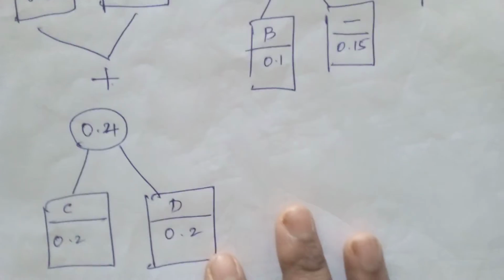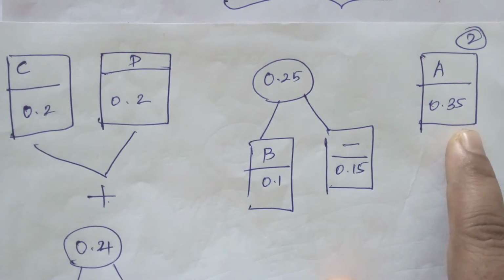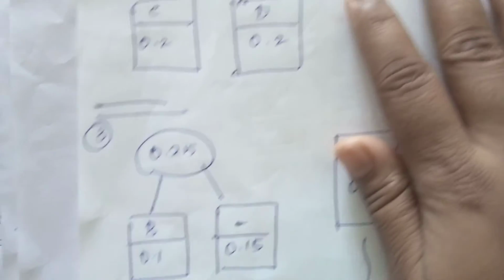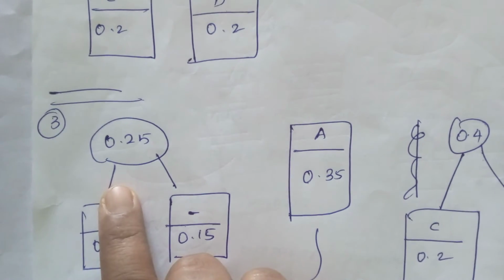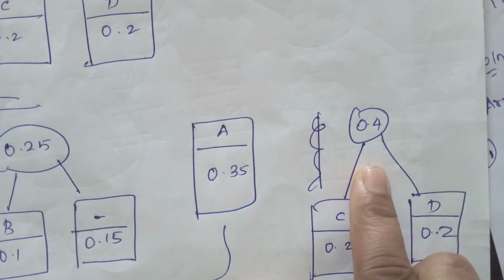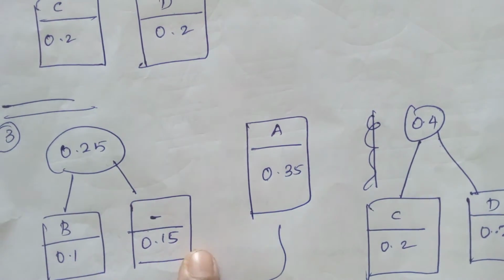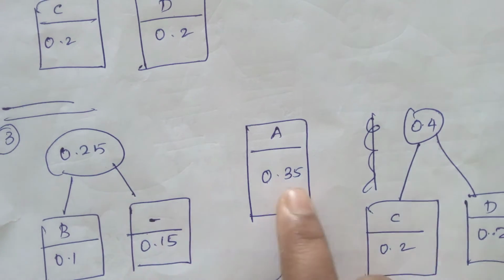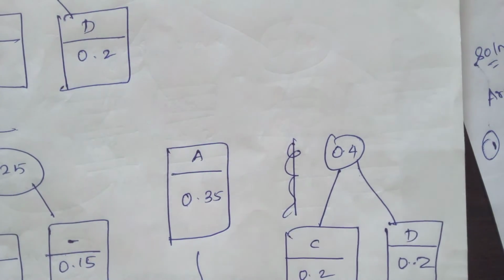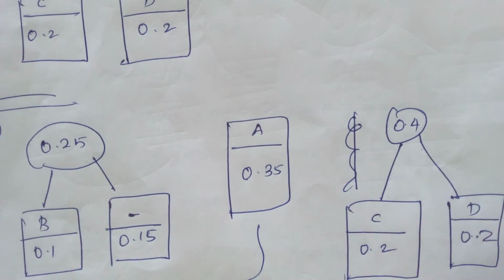Now again we have to arrange these values: 0.4, 0.25, 0.35. Among these, which one is smaller? 0.25 is the smallest, so I arrange 0.25, then A 0.35, and after that 0.4. See the ascending order. 0.25 comes from B and B dash, 0.1 and 0.15, and the A value, and 0.4 comes from C and D values, 0.2 and 0.2.